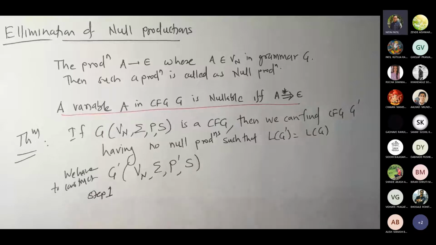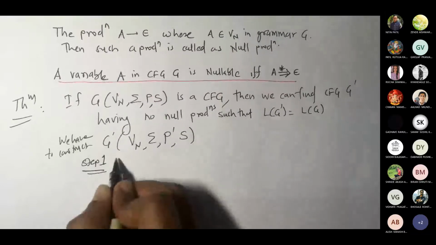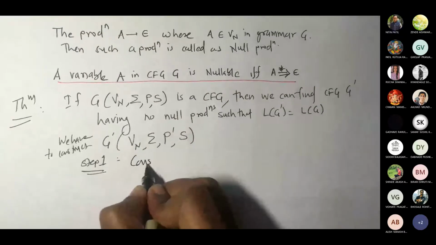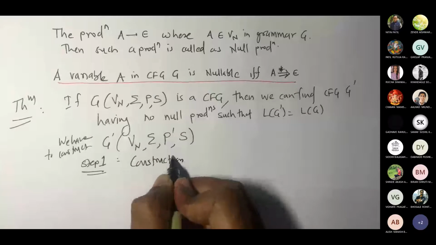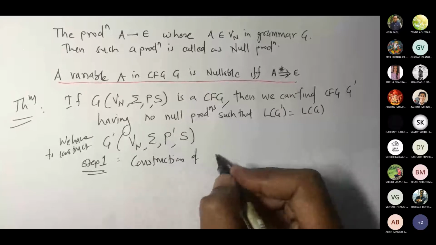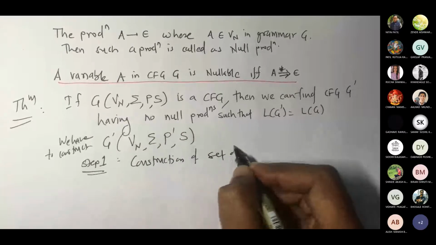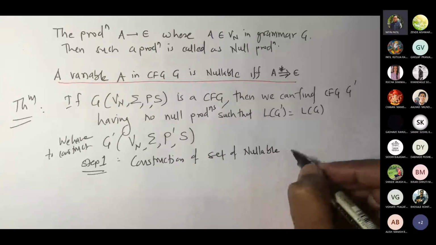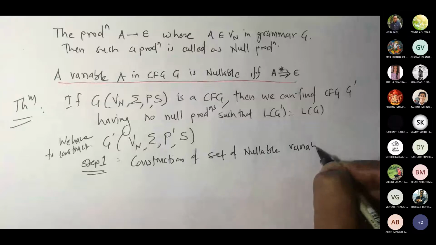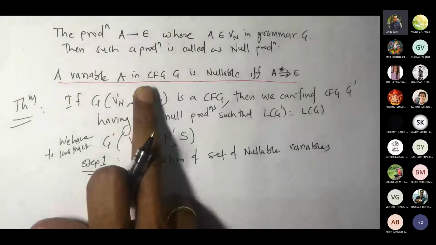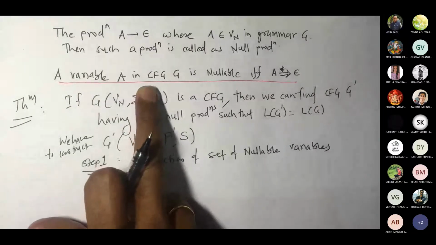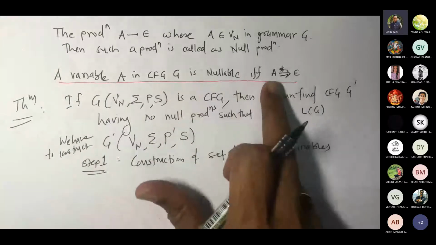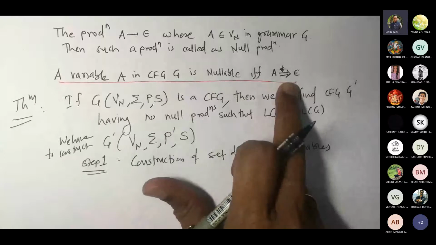Fine. Now how exactly are we going to do this? Step 1 would be like this: construction of the set of nullable variables. Now we already defined what is nullable. A variable A in CFG is nullable if and only if A produces epsilon in multiple steps.